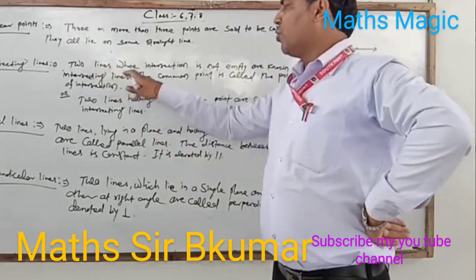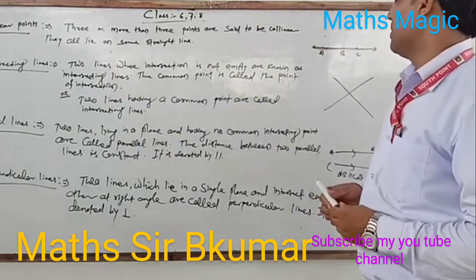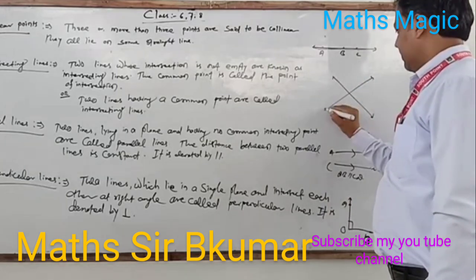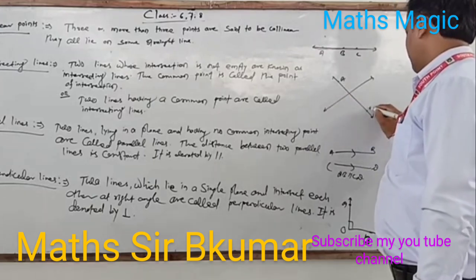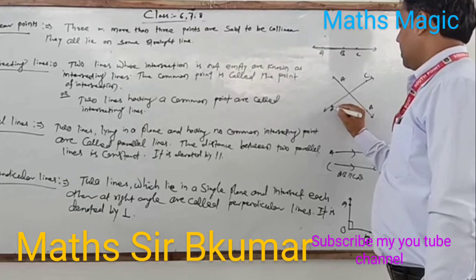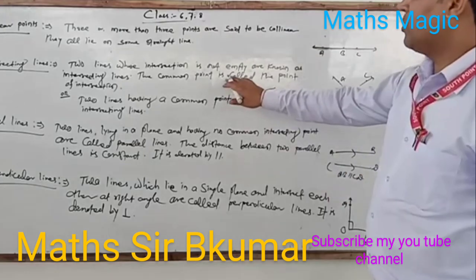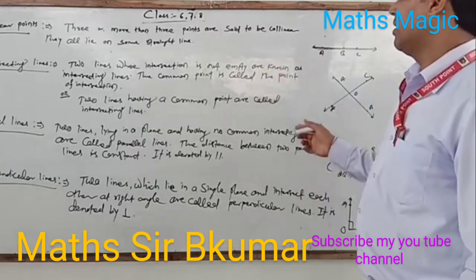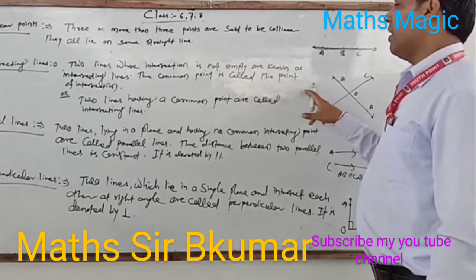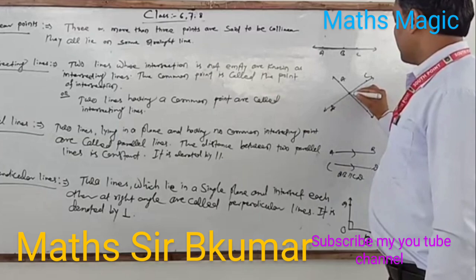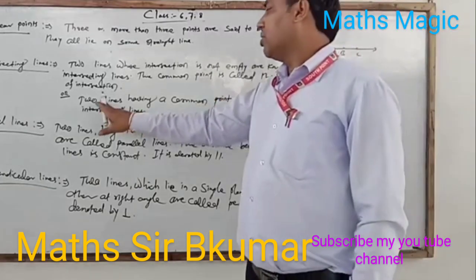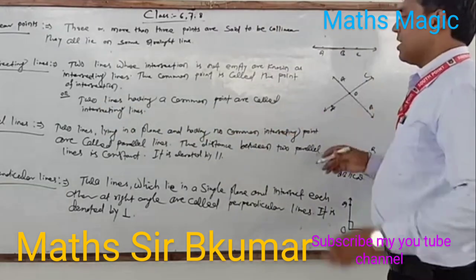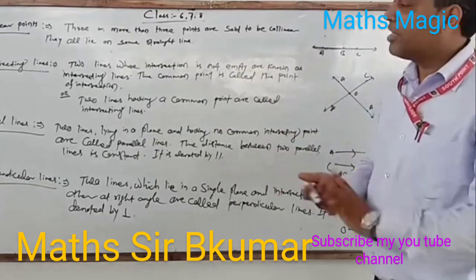Intersecting lines. Two lines whose intersection is not in between. By the way, we have two lines AB and CD, which intersect at O. The two lines which intersect are known as intersecting lines. The common point is called the point of intersection. In other words, two lines having a common point are called intersecting lines. That means if lines intersect at a point, these lines are intersecting lines.